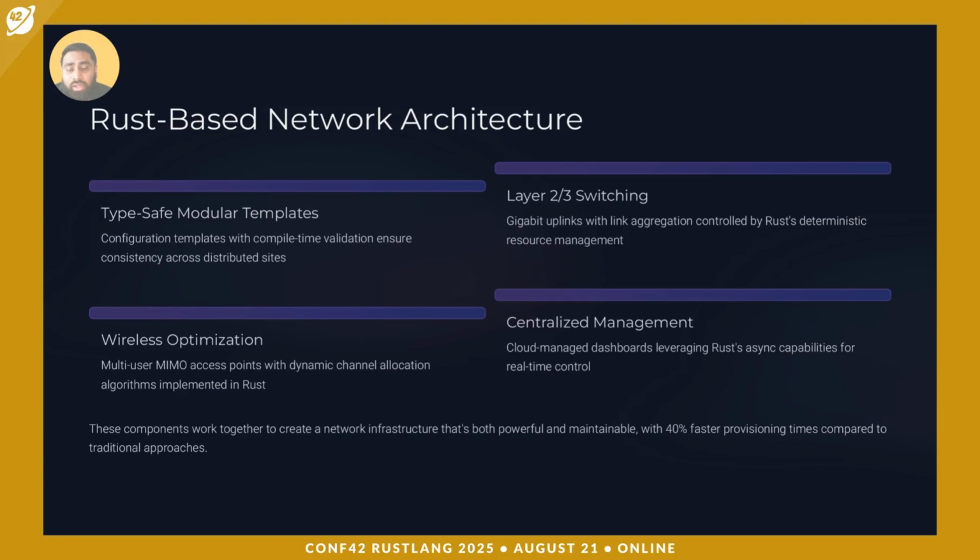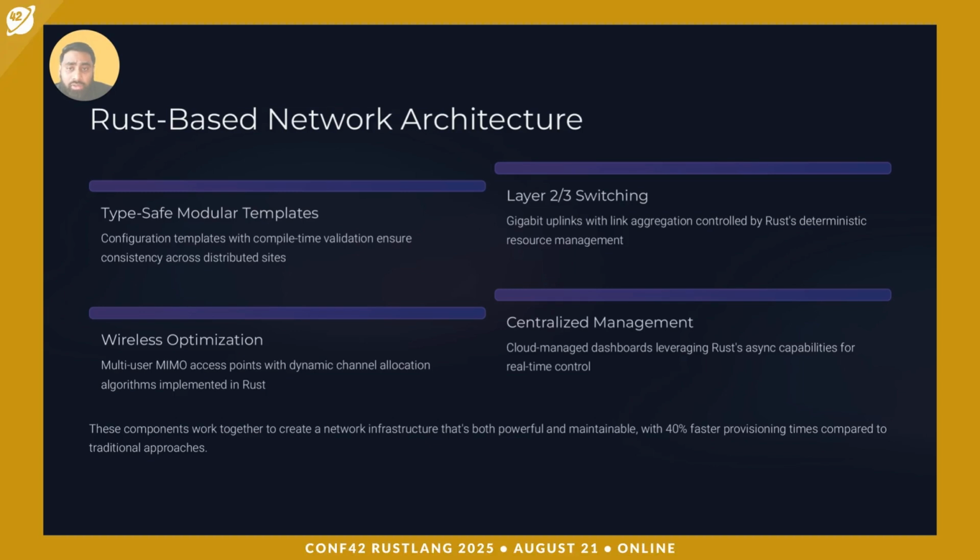So what is the Rust-based network architecture and how does it work? Rust lets us build modular, type-safe network architectures that are robust and scalable. Let's start with type-safe configurations. We use compile time validated templates to prevent misconfigurations before they even reach the network. In layer 2 or layer 3 switching, we use a deterministic approach, and resource allocation ensures low latency performance under heavy loads.